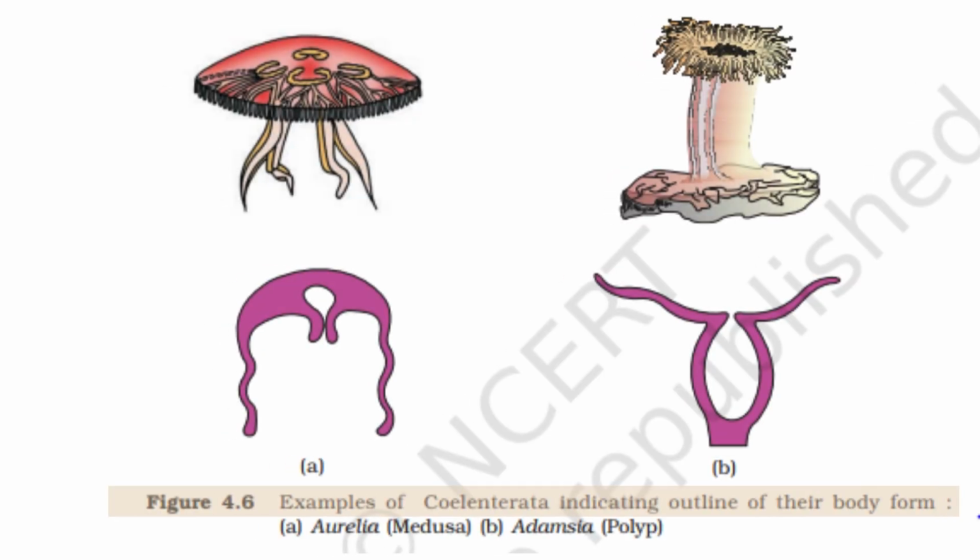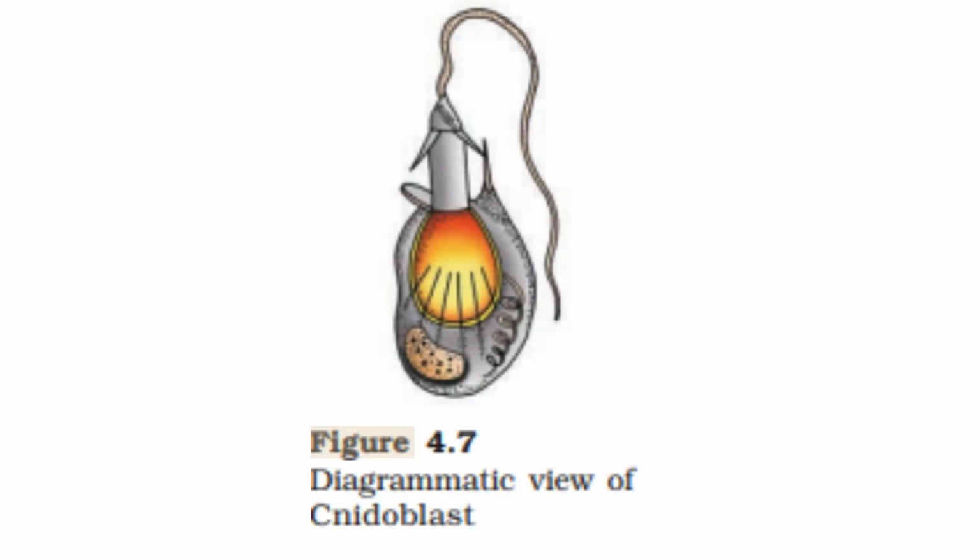Let's look at figure 4.6. Examples of Coelenterata indicating outline of their body form. A. Aurelia, medusa. B. Adamsia, polyp. Let's also have a look at figure 4.7, diagrammatic view of cnidoblast.